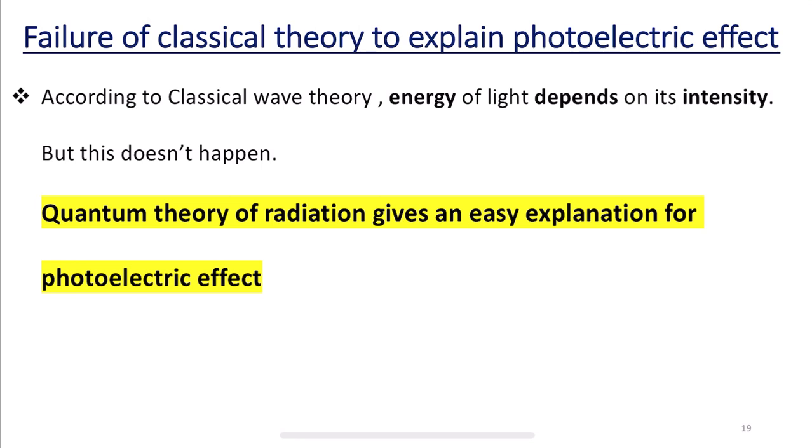If this view is correct, then light of any frequency, if made sufficiently intense, can cause emission of electrons, but this does not happen, practically speaking. So, the quantum theory of radiation gives an easy explanation for the photoelectric effect.